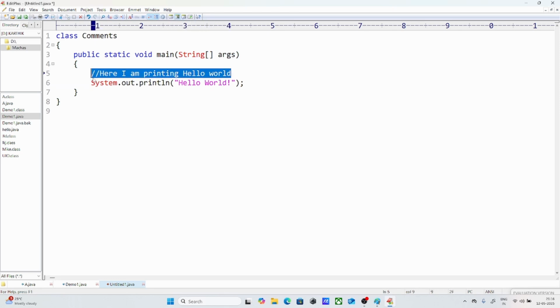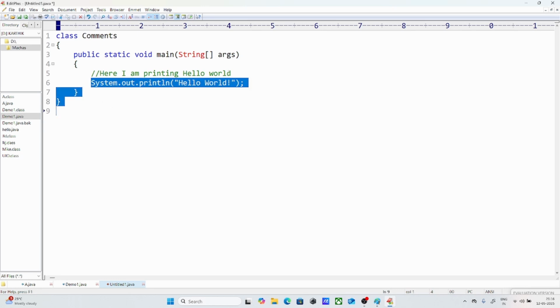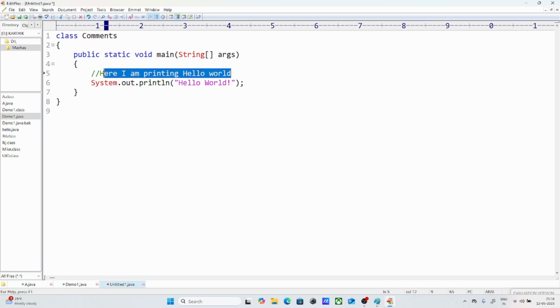See, as of now, with one line, there is no requirement of comments actually. But if there are thousands of lines of code we are going to write in future, because we are going to create a project, the project will not be created within a single line, right? So at that time we need to give some information about the steps below. And what I'm doing here, I'm writing that I'm printing hello world, and this will be ignored by the compiler. If you didn't give it here, it will be an error.